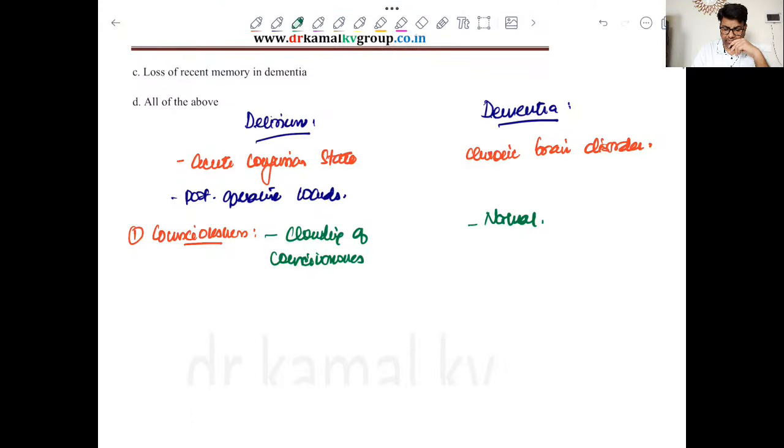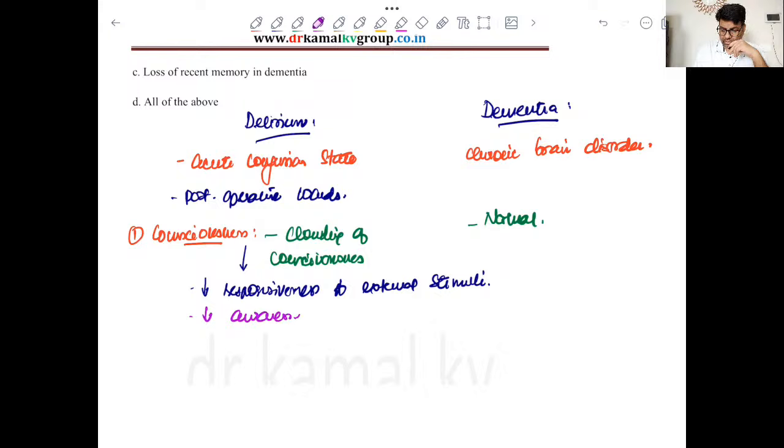Now because of this clouding of consciousness, the patient has decreased responsiveness to external stimuli, or you can say decreased awareness of external surroundings.